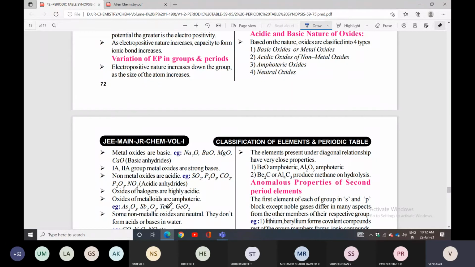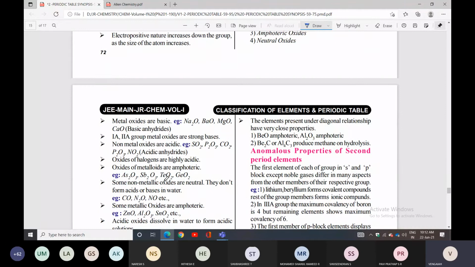Some non-metallic oxides are neutral. They do not form acids or bases in water. Examples given: CO, N2O, NO. These all you can call neutral oxides.